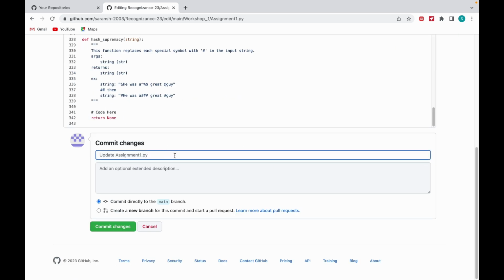Now I will update the assignment. You can directly commit, which basically saves your changes. Okay, you can type here, completed assignment 1. Now I will click on commit.